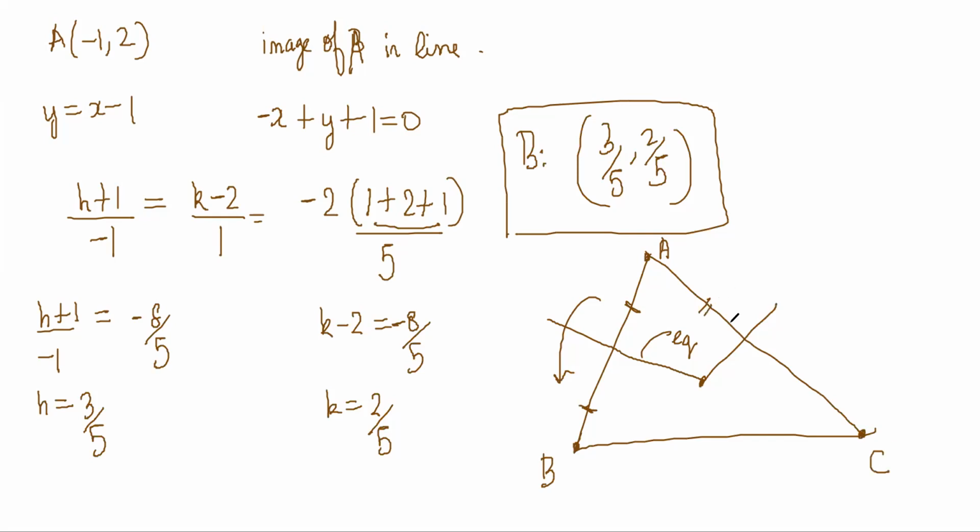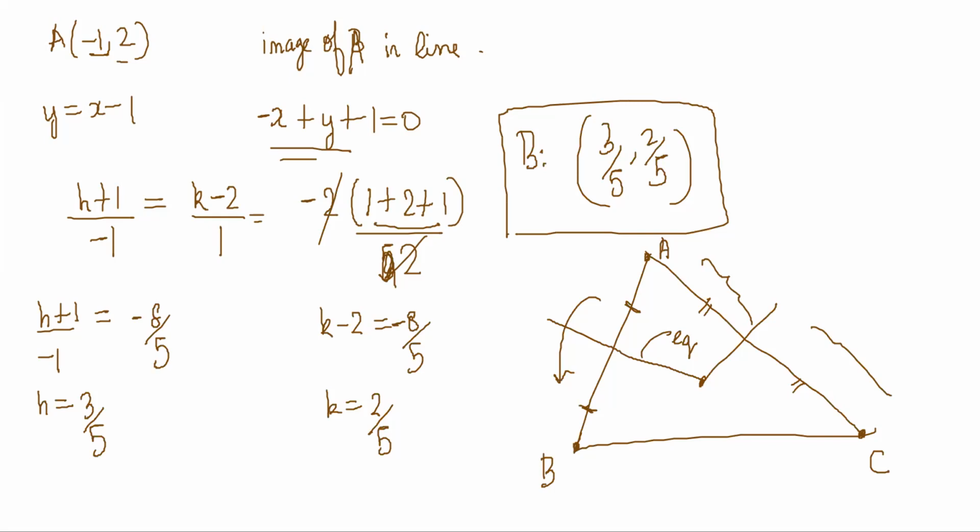Wait, in the denominator it should be A square plus B square, so 1 square plus 1 square will be 2. My mistake. So the answer is slightly different, but that is because I made an error. But you understand the idea: the idea is this reflection idea. So nice, we got it by 2 ways. In some questions, the reflection will be faster. Let's do the next, second question now.